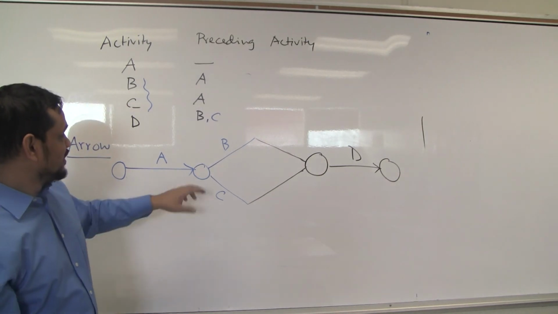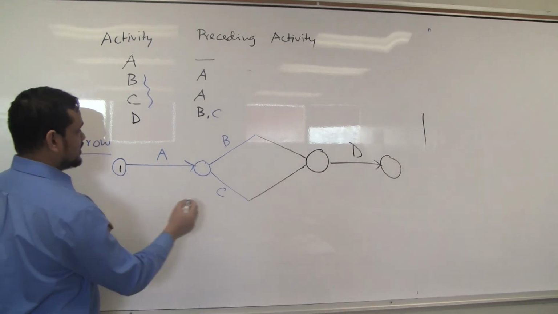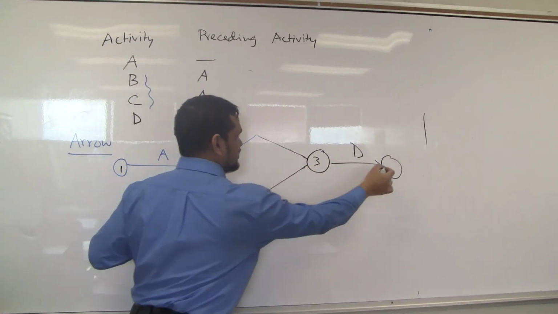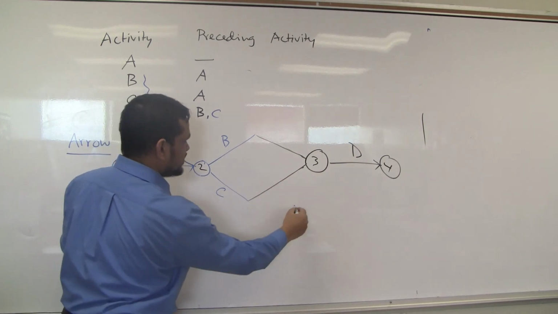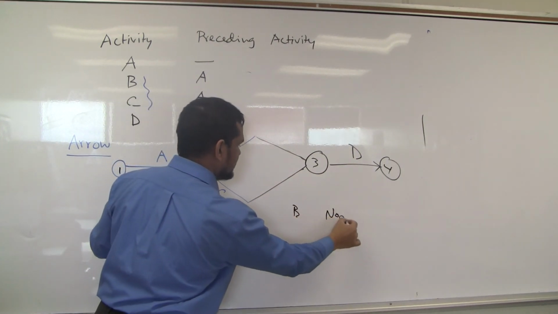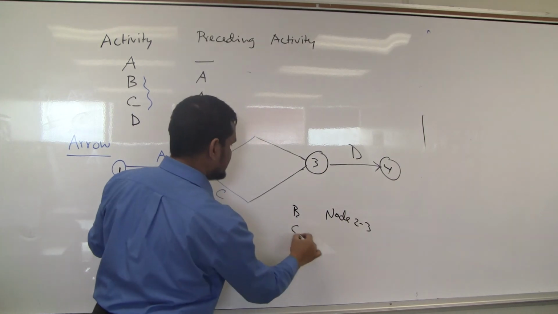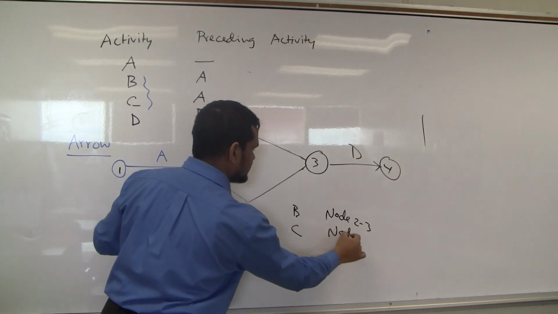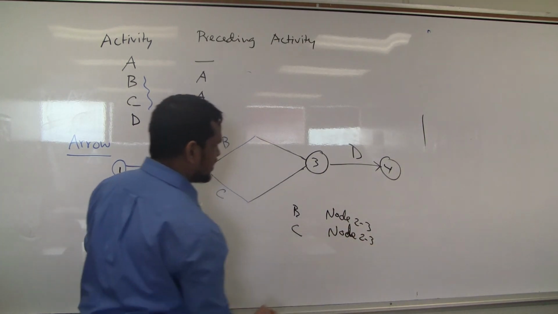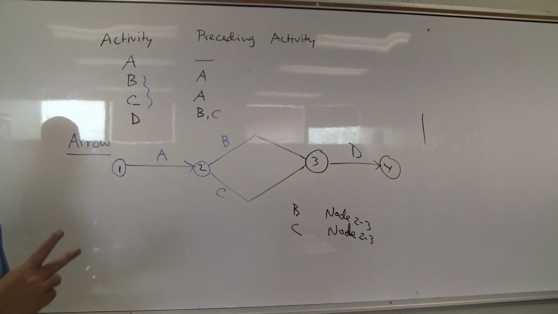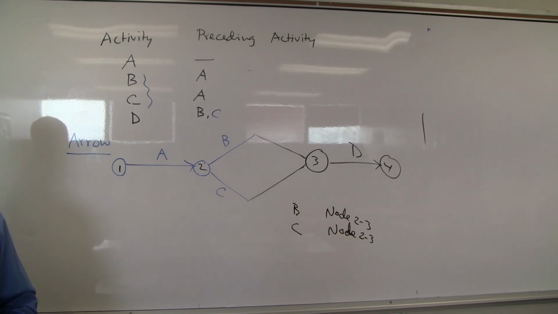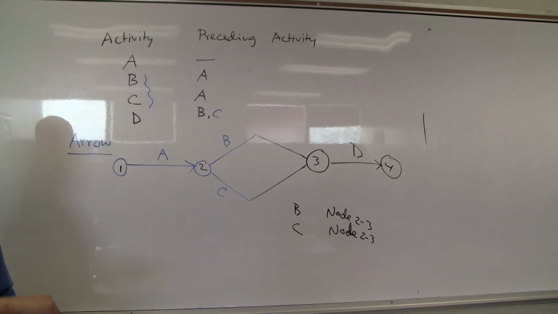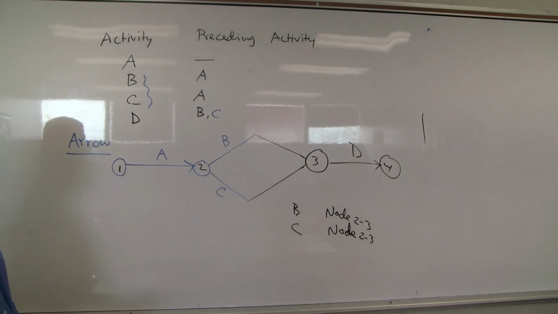Congratulations. Now see. 1, 2, 3, 4. Node B is node 2 and 3. C, node, sorry, my handwriting is really bad. 2 and 3, yes or no? So two activities following same nodes. Doesn't make sense. Two persons same name. Doesn't make sense. Better add something before his name or after his name.